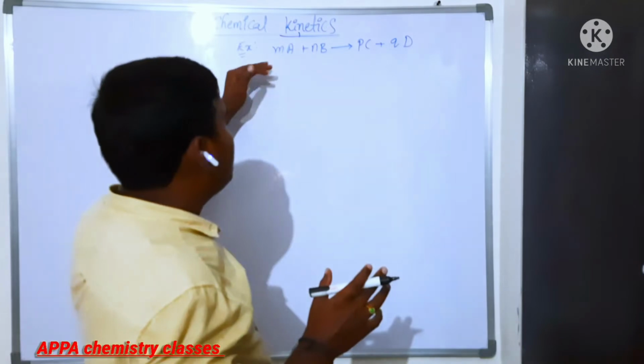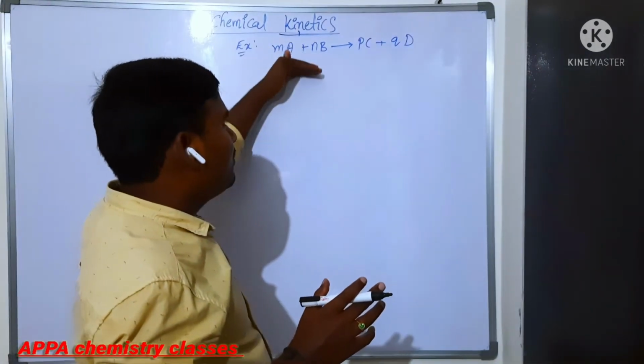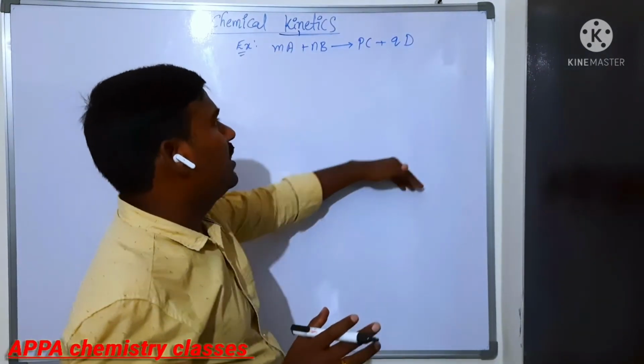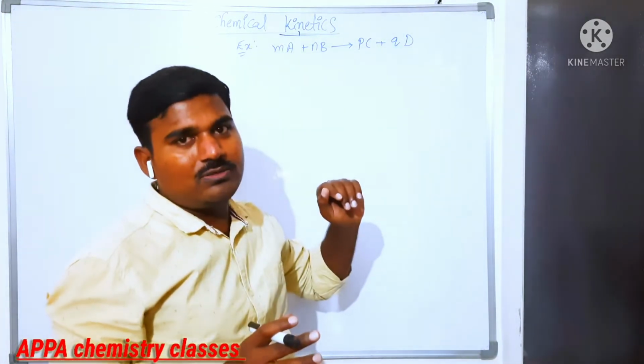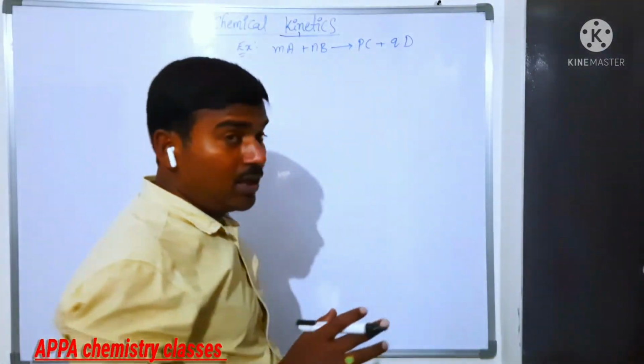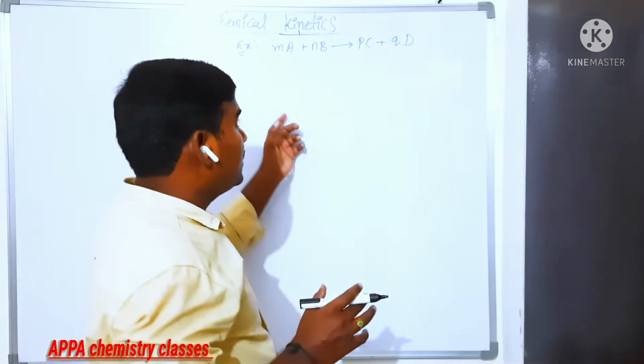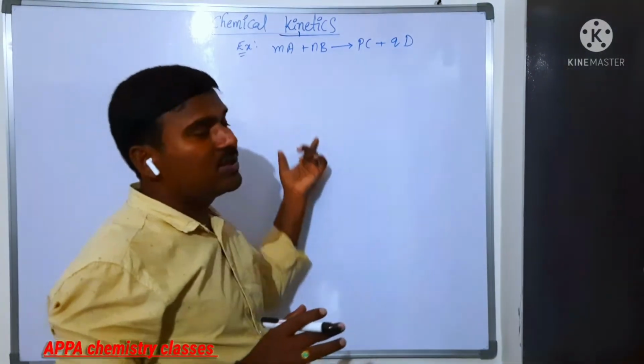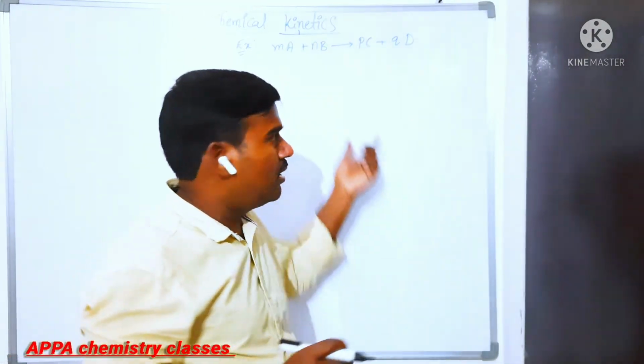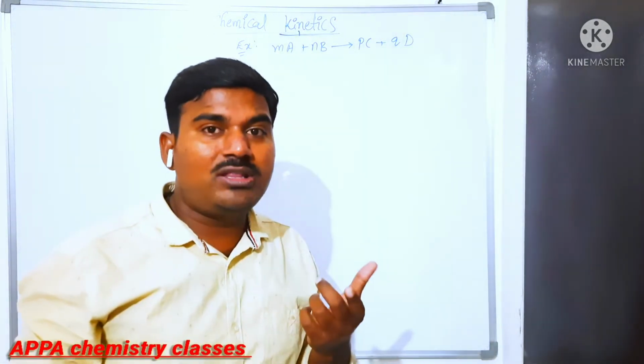That is, how much quantity of reactant is decreasing, that much quantity of product is formed. And also the reactants are consumed in a fixed mole ratio.